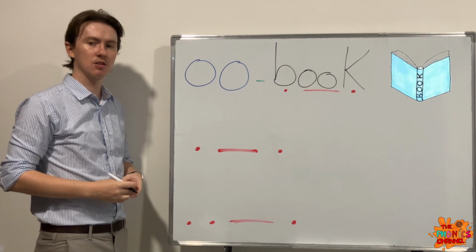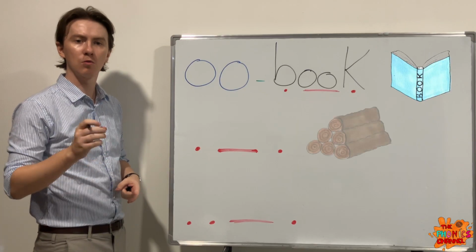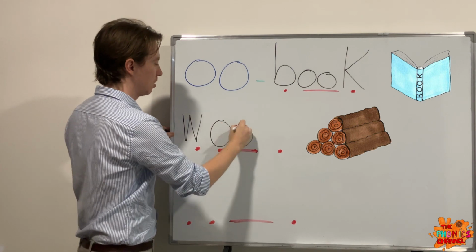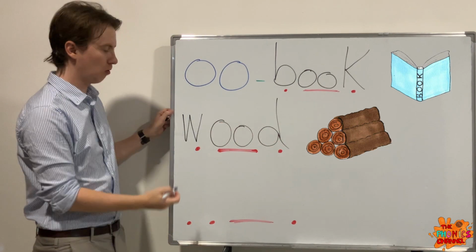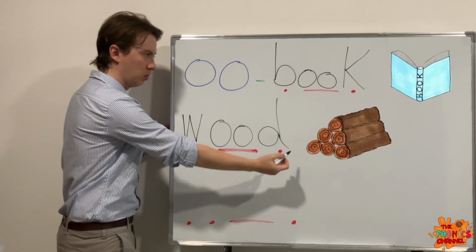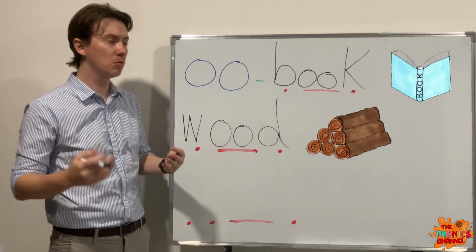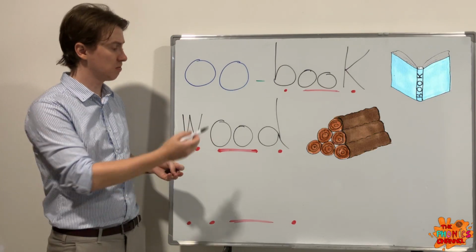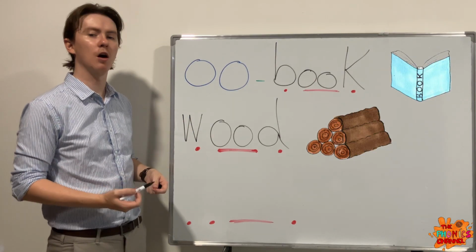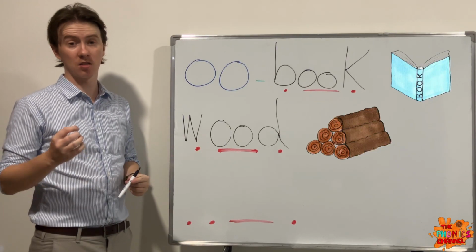Super. So let's go on to our next word, which is wood. Wood. The door is made of wood. Okay, it's made from wood. Okay, same as book, 4 letters, 3 sounds. Okay, wood. And finally, our last one is stud.